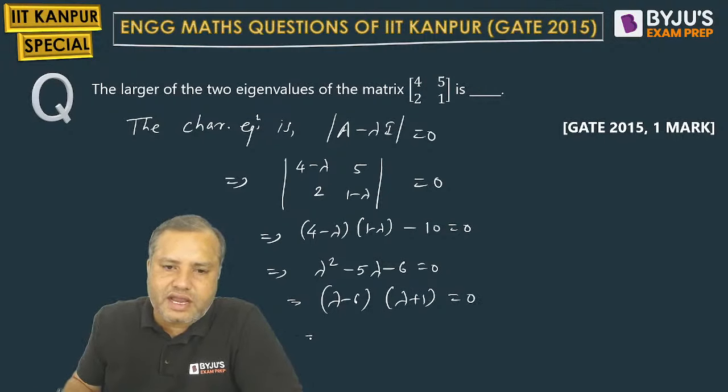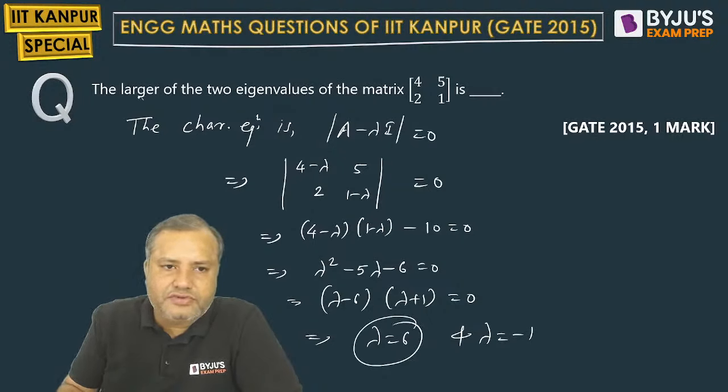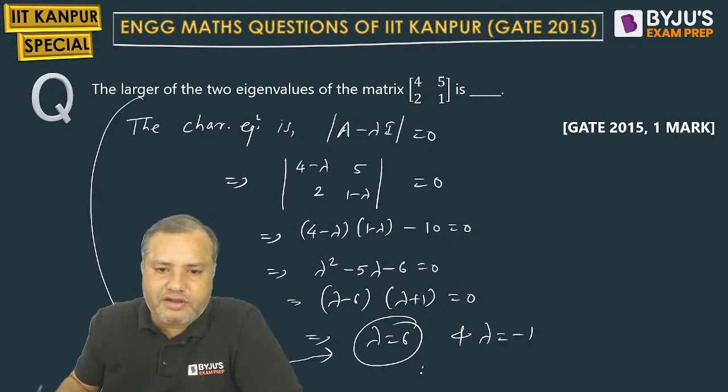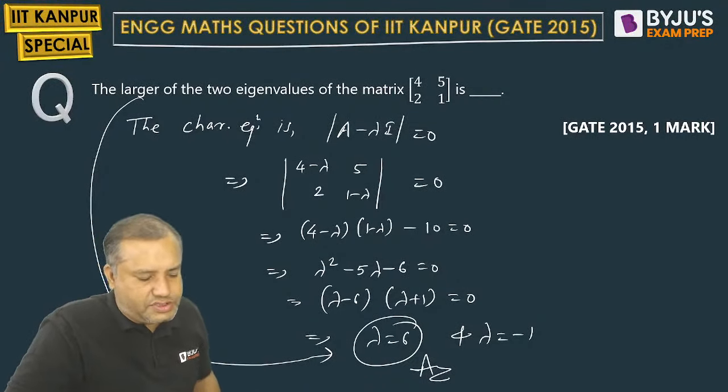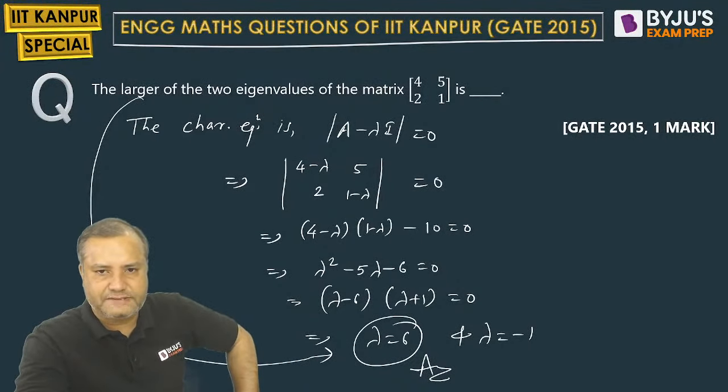Lambda equals 6 and lambda equals minus 1. What they ask is the larger of the two, so the larger one will be lambda equals 6. So this is our answer. Super. Let's go to the next.